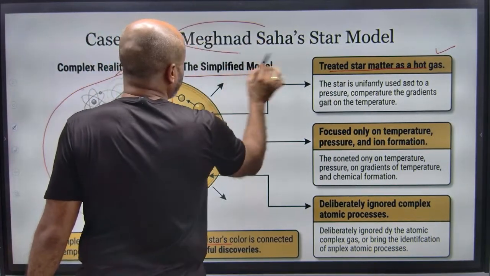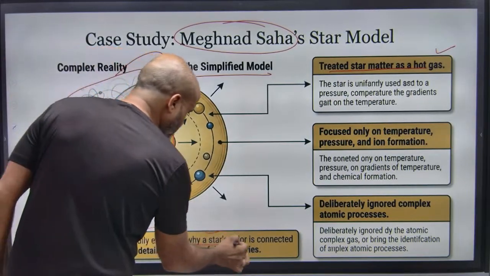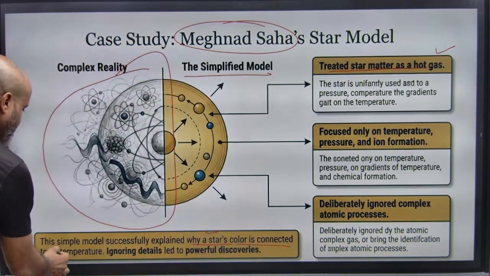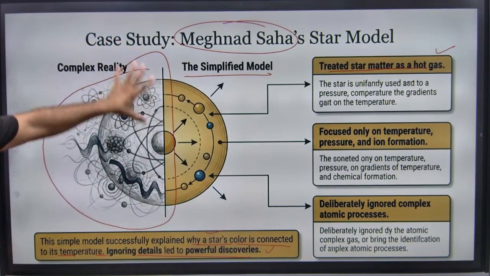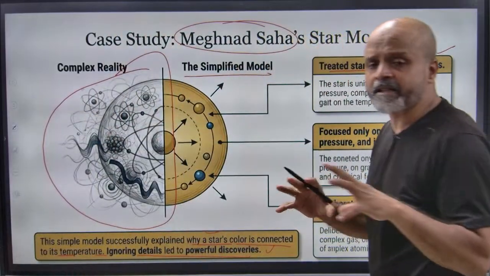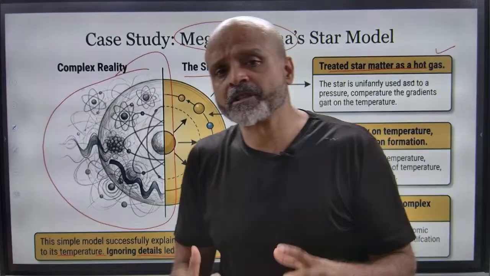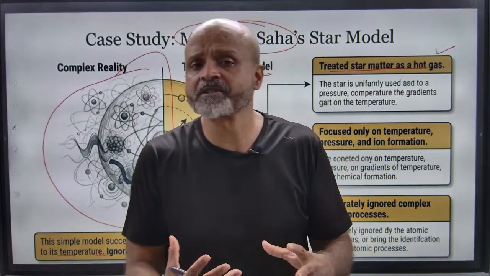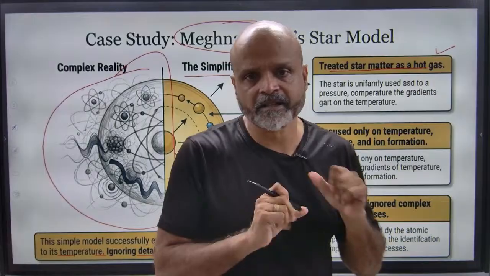Meghnad Saha was an eminent scientist of India. This simple model successfully explained why a star's color is connected to its temperature. Ignoring details led to powerful discoveries. So ignoring details eventually led to powerful discoveries. He said that there is a certain temperature in the star because of which the pressure of the gases which have formed the star gets influenced, and because of this ions are formed, and this imparts color to the star.